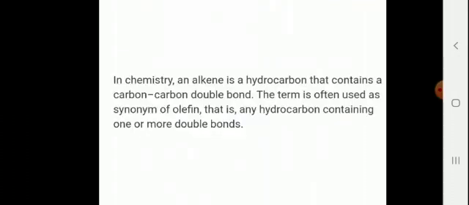An alkene is a hydrocarbon that contains a carbon-carbon double bond. The term is often used as a synonym of olefin, that is, any hydrocarbon containing one or more double bonds. So unsaturated hydrocarbons consist of alkenes and alkynes. Alkene is a hydrocarbon that contains a carbon-carbon double bond, and they are termed as olefins.